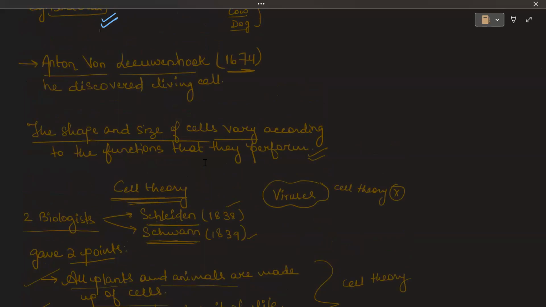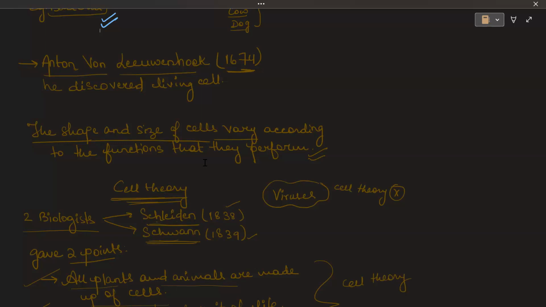Now, we must know that the shape and the size of the cell varies according to the function that it performs. The size and shape of all the cells are not the same. They vary, and the shapes and sizes of all the cells are different. Why? Because not every cell performs the same function. So because of that, the size and the shape varies from cell to cell.